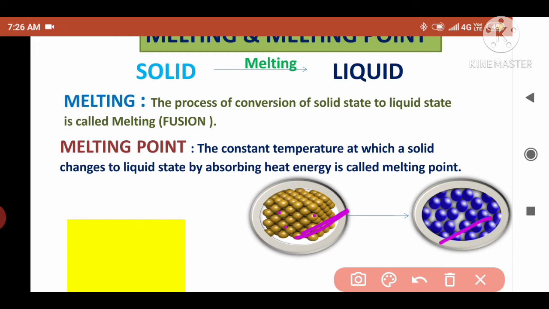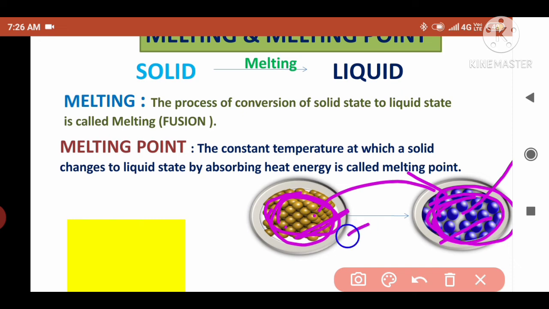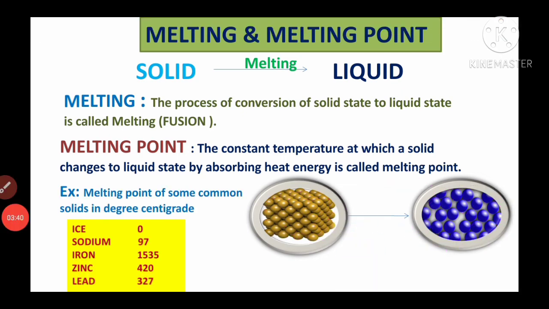Due to that, solid changes to liquid state. The particles possess less energy in solid, but in liquids the particles possess high energy. The particles of solid absorb heat energy, increase their energy and turn it into kinetic energy so that the particles move and the interparticle distance increases. So solid changes to liquid state. Actually, this happens inside.